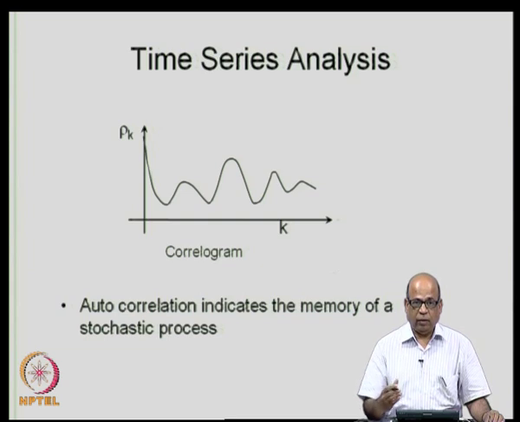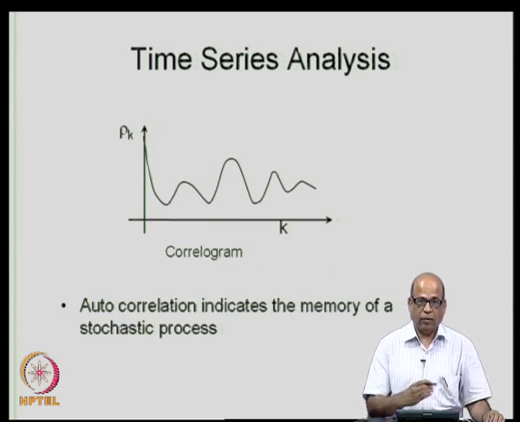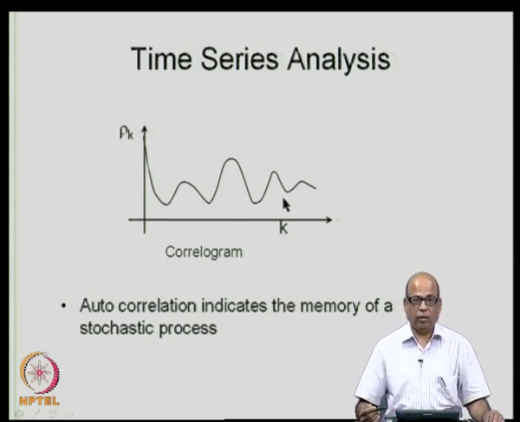For example, x t plus k depends on x t. Let us say k is equal to 12. In the case of monthly stream flows, let us say you are talking about the flow during the June of a particular year, depending on the flow during the June of the previous year. If the time series consists of monthly stream flows, then we are talking about a lag of 12 months.